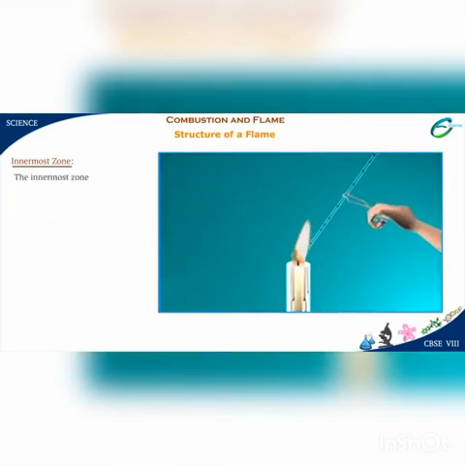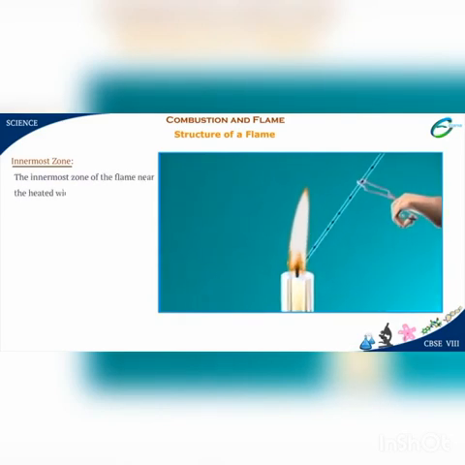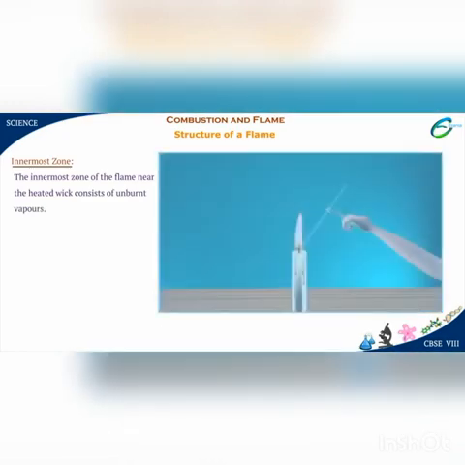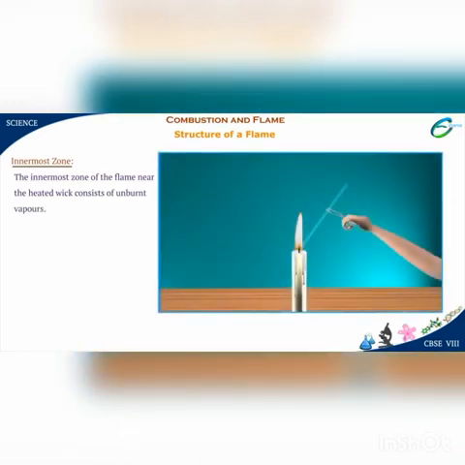The innermost zone of the flame near the heated wick consists of unburnt vapors. These wax vapors enter the glass tube and come out from the other end. And on introducing a lighted matchstick near the end of the glass tube, the wax vapors coming out of it catch fire, producing a flame. So we can say that the innermost zone of a candle consists of unburnt wax vapors.